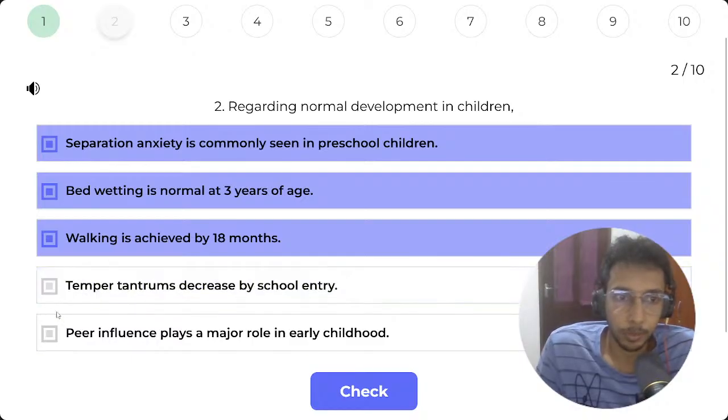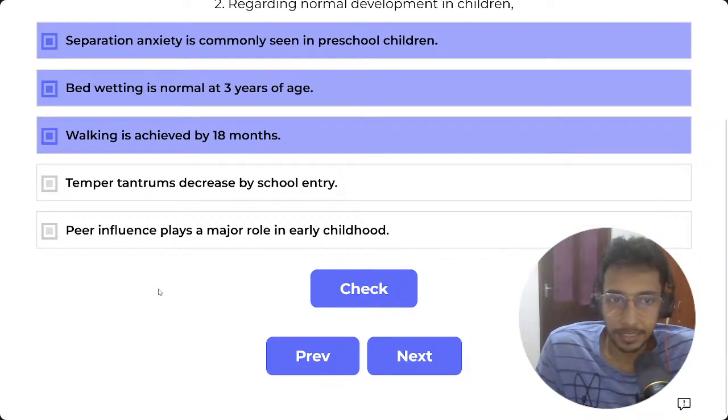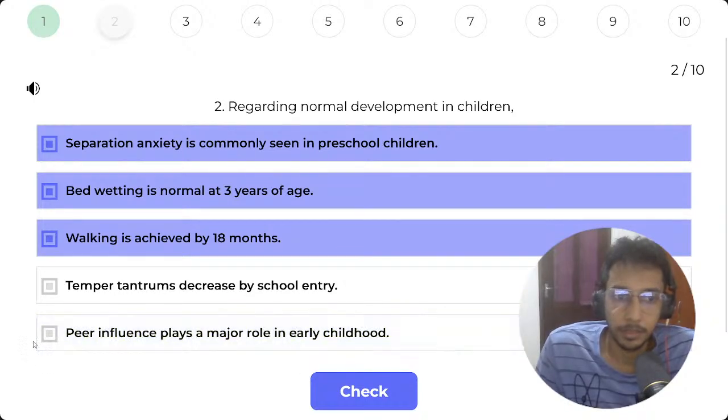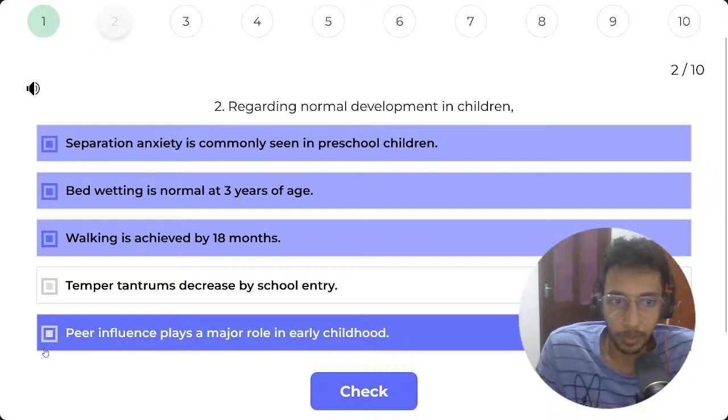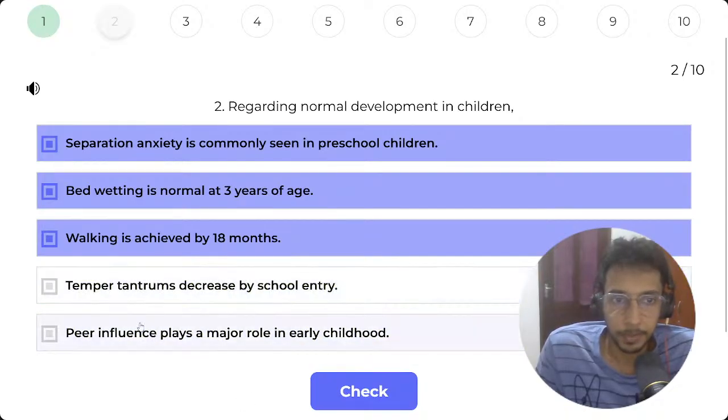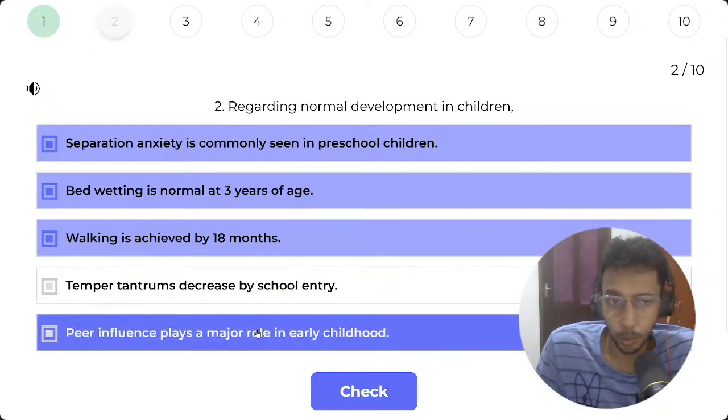I think that's what you're supposed to do. Peer influence plays a major role in early childhood. This one I doubt, it's mostly the parents that have the most influence. I'm going to leave these as empty because I don't know.